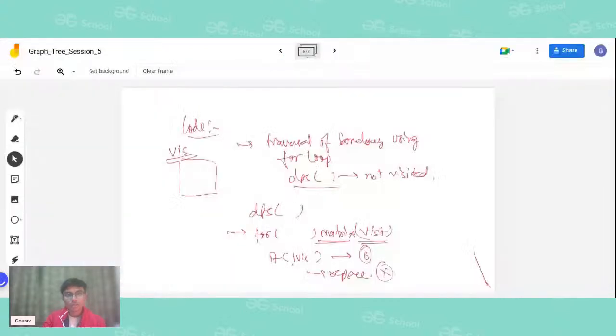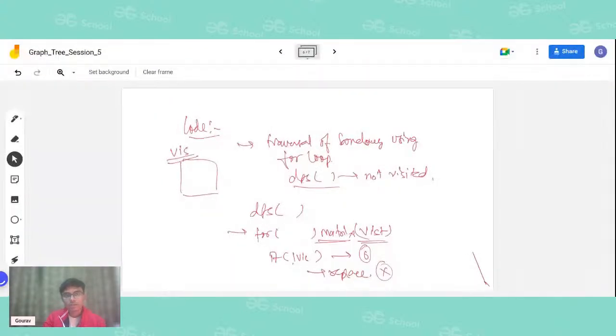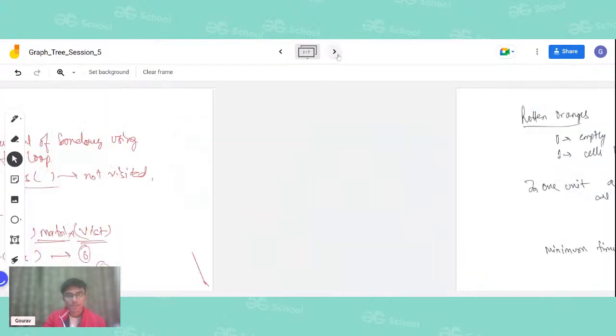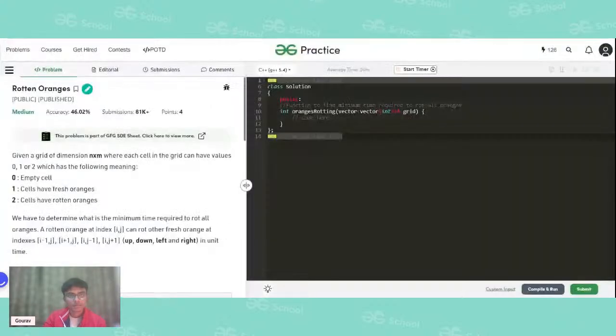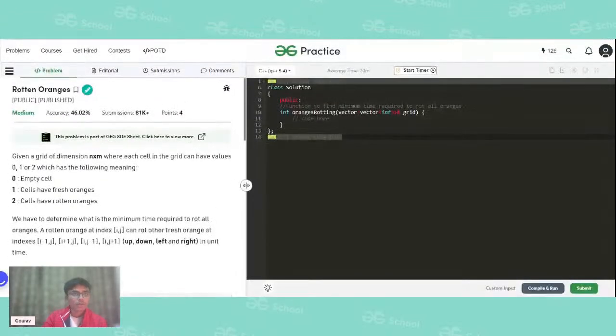Meanwhile, does anyone have any doubts? You can ask me. The next problem will be the problem of rotten oranges. This is an extremely famous problem. Okay, Sumit, do you have any doubt, or have you understood everything? Then we should proceed.